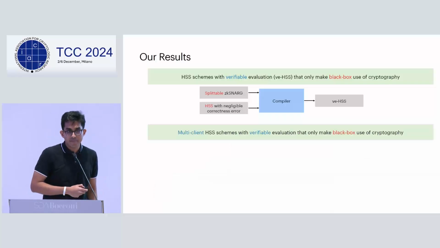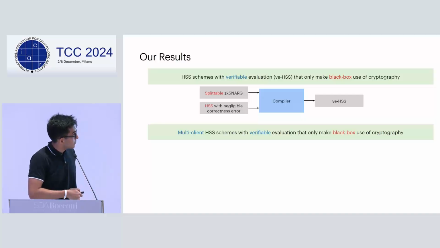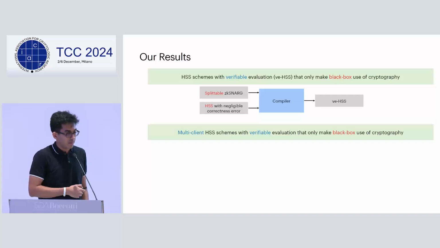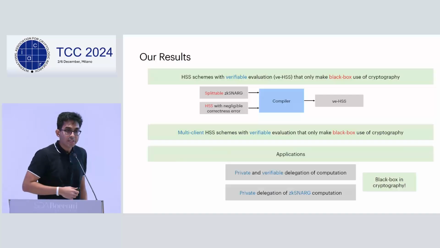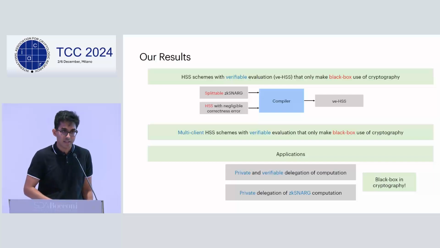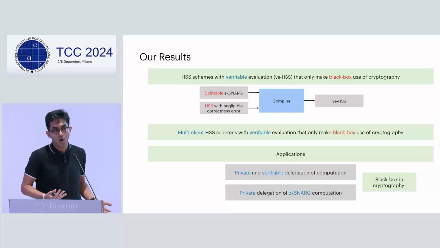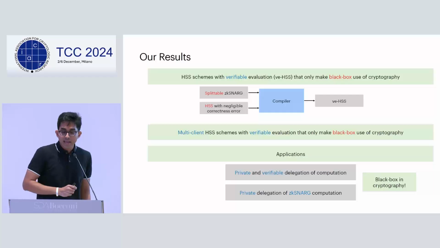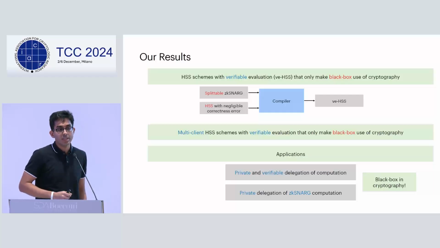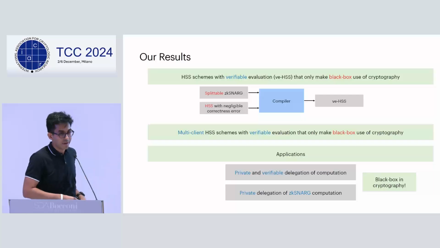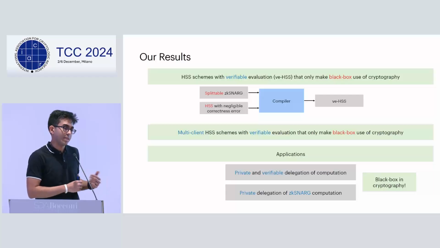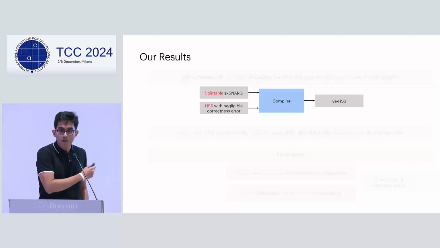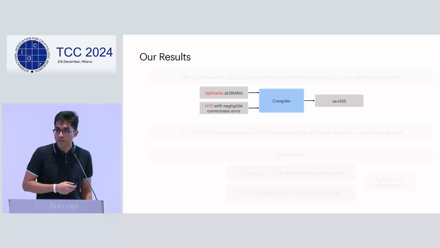So we also give similar results in the multi-client setting using a similar compiler that, again, makes only black box use of cryptography. And we show an obvious application of HSS with verifiable evaluation is that it allows private and verifiable delegation of computation, where verifiability holds even when all servers are corrupt. Interestingly, we also show that we can use HSS with verifiable evaluation, our compiler specifically, to delegate ZK SNARK computation, which is really a cryptographic computation, while still being black box in crypto. So for the rest of the talk, I'll be mostly going over the compiler and seeing what techniques we use to instantiate it.